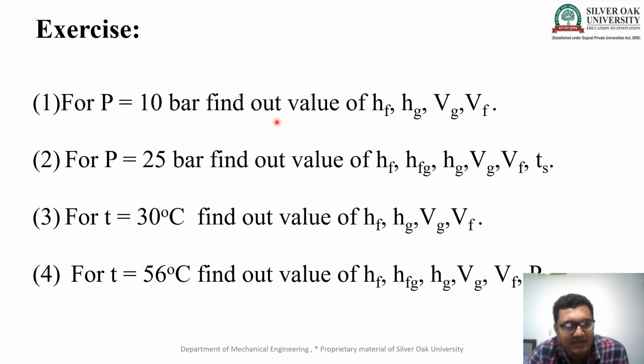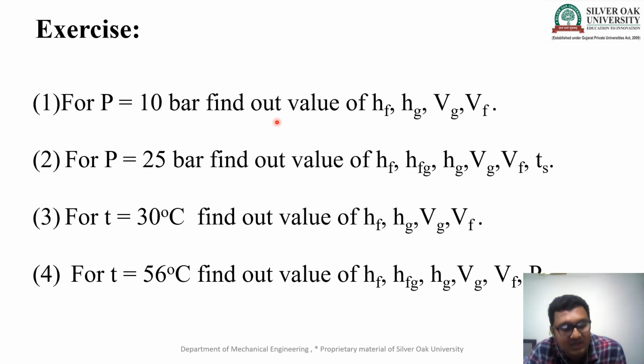Same for the second one, pressure P is equal to 25 bar. I use the pressure table, mark 25 bar, and with respect to 25 bar pressure I take the values of hf, hfg, hg, vg, vf and the temperature from the pressure table. Same I have to do for the third and fourth ones.